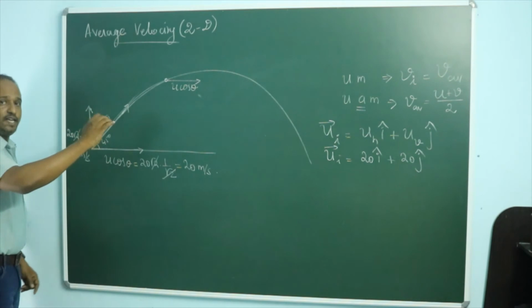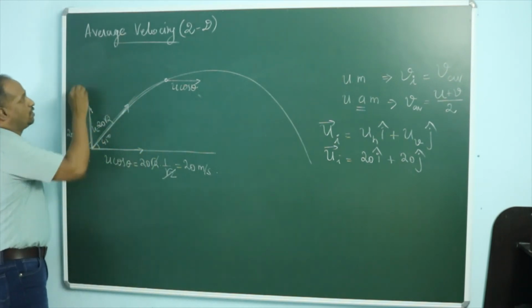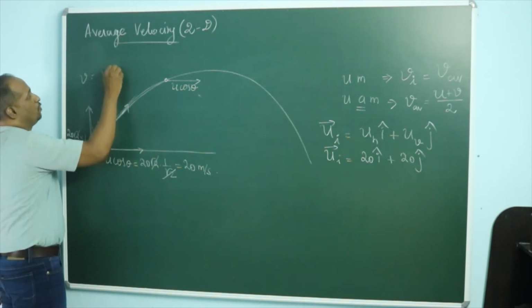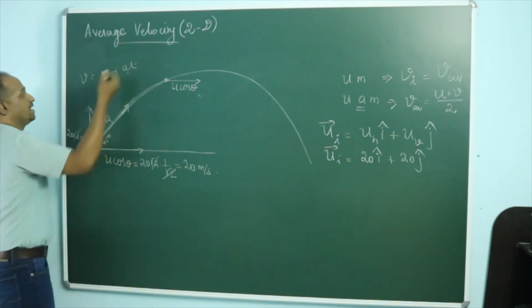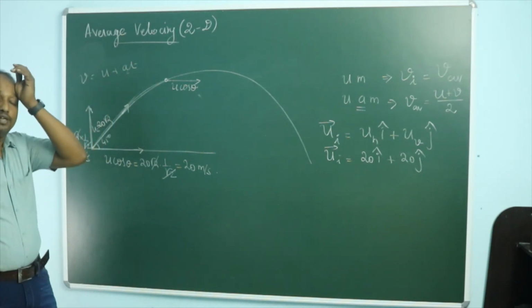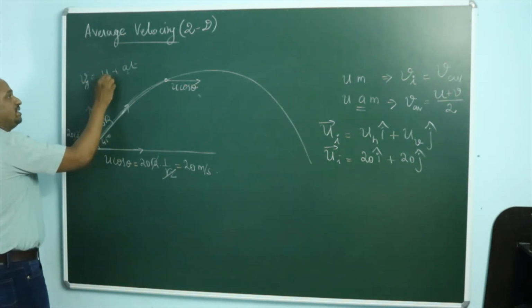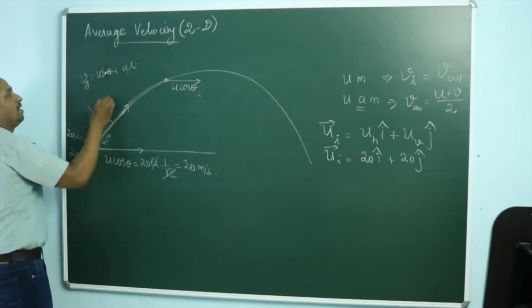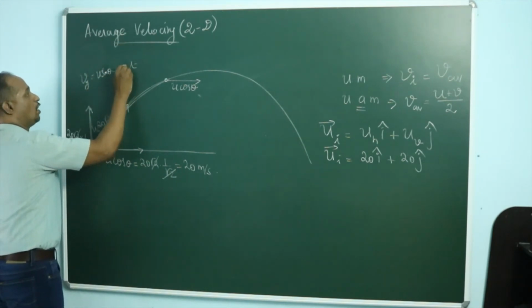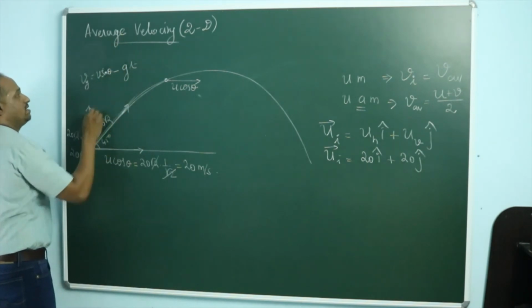But vertically the gravity is acting downwards, so velocity equals u plus at, because if acceleration is there we have to use this equation. What is the vertical velocity after 3 seconds? Vertical velocity after some time is the initial vertical velocity, which is u sine theta, and acceleration downwards g, so it is minus gt.